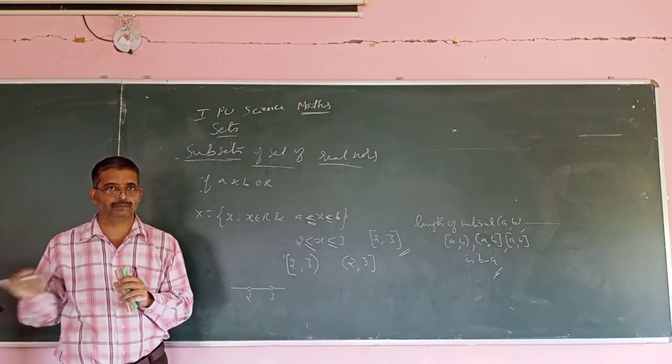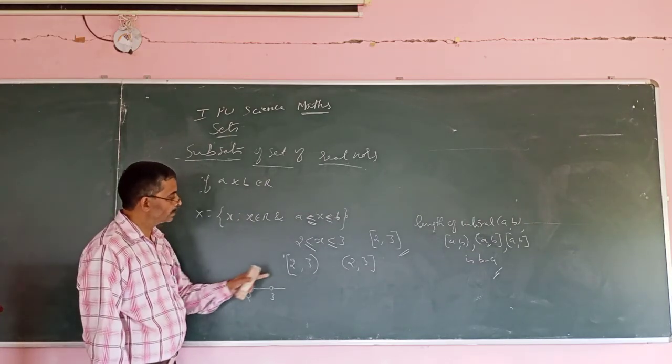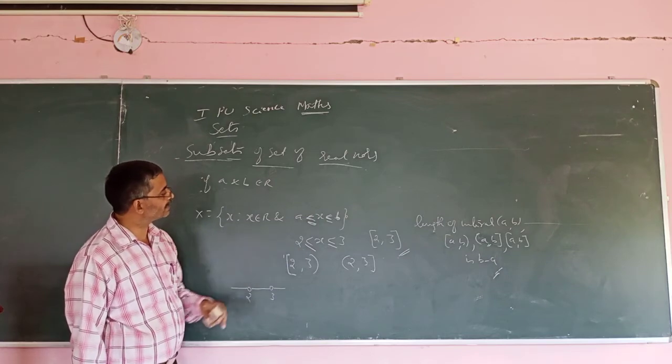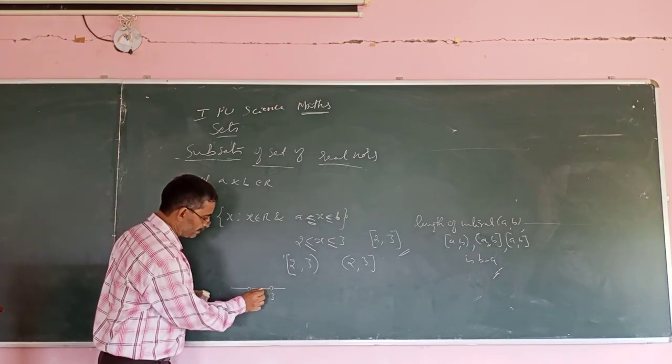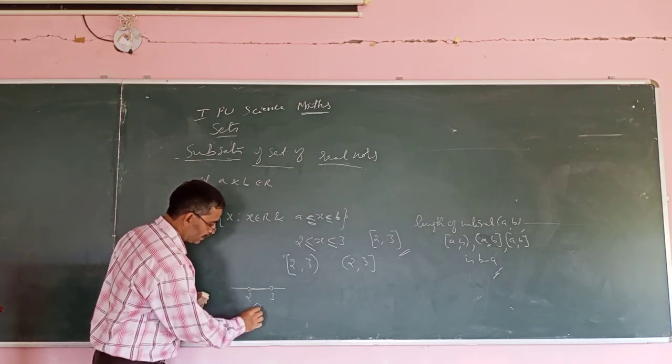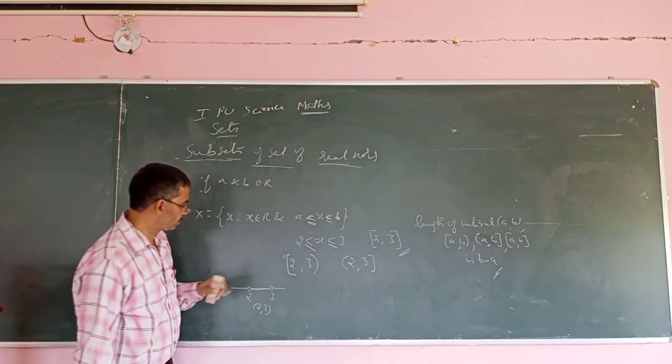That you know, the real line. So here between 2 and 3, for example, the first case, this one. This represents (2, 3).